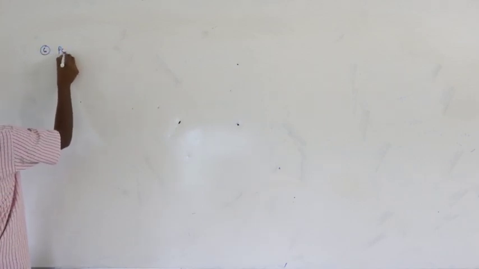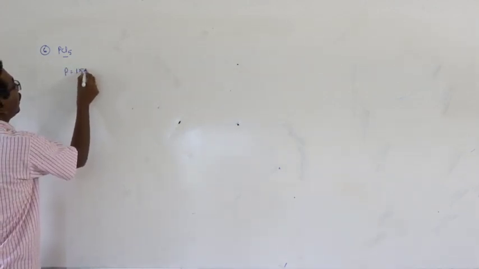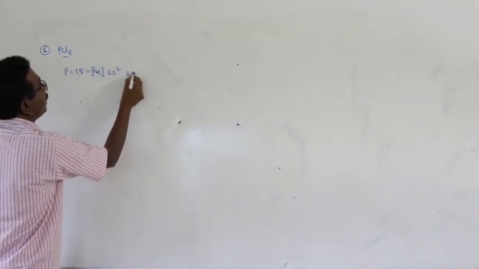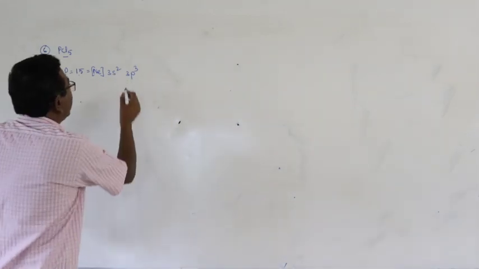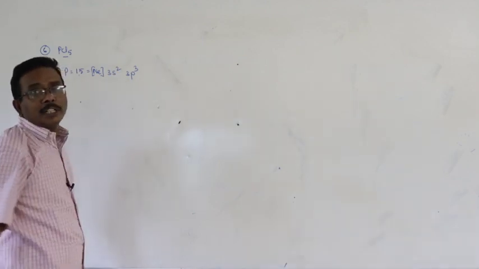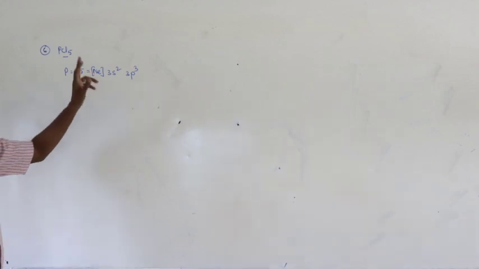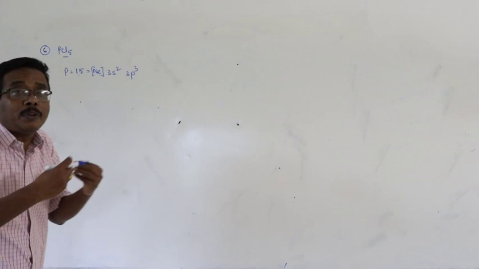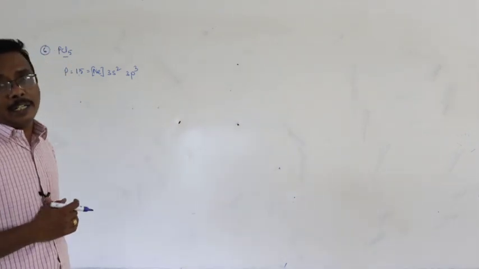That is PCl5. Here the central atom of PCl5 is phosphorus, that is neon 3s2 3p3. In the ground state of phosphorus, the number of unpaired electrons is equal to 3. Therefore, combining capacity is equal to 3. Means in the ground state of the phosphorus atom, due to availability of 3 unpaired electrons, it is ready to form 3 bond pairs, ready to bond with 3 monovalent atoms.